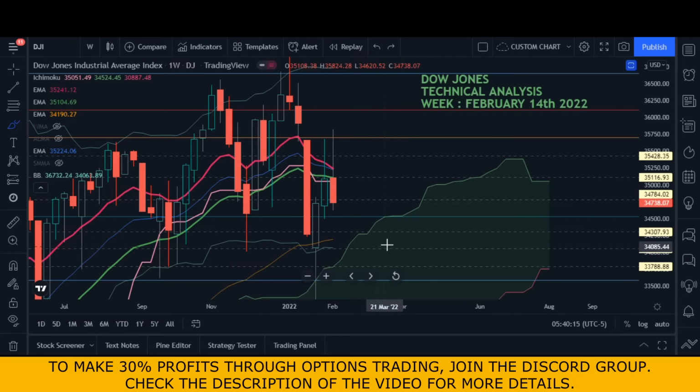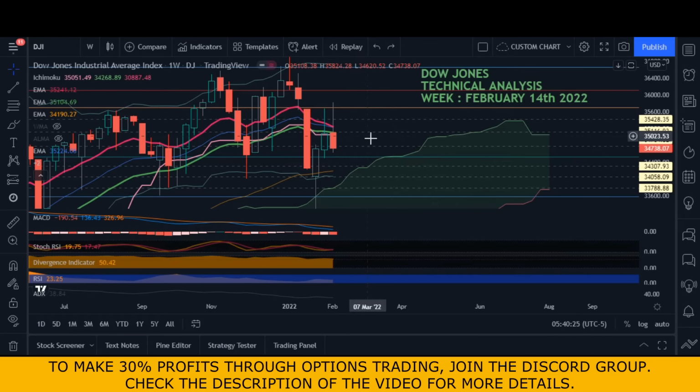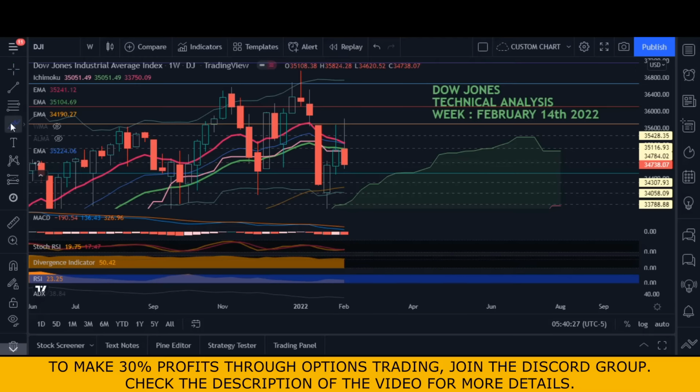Then the Bollinger Band. Now comes the Ichimoku. The market has closed above the Ichimoku, which means that on the weekly chart, through Ichimoku, the market is bullish. Now let's look into some other technical indicators. First we have the MACD. The directional MACD is clearly bearish, and the divergence in the price through the moving average is normal. It is not much, which means the market has the potential to come down further.